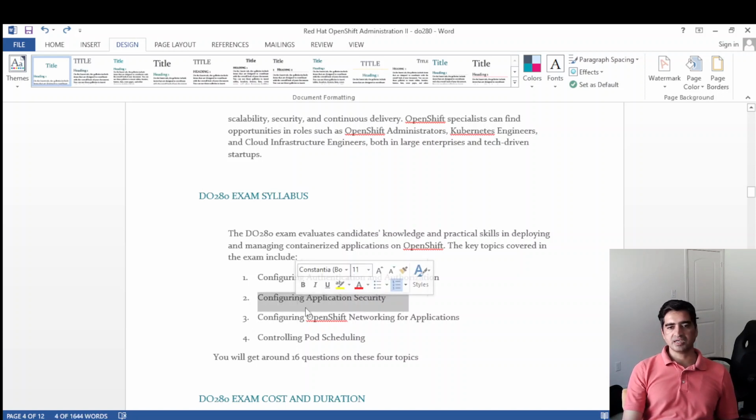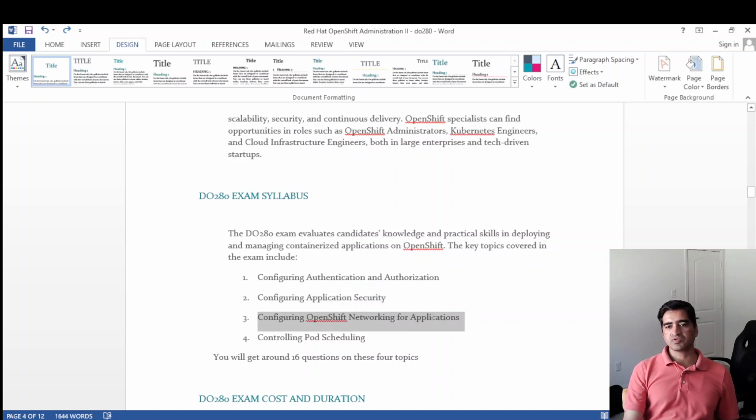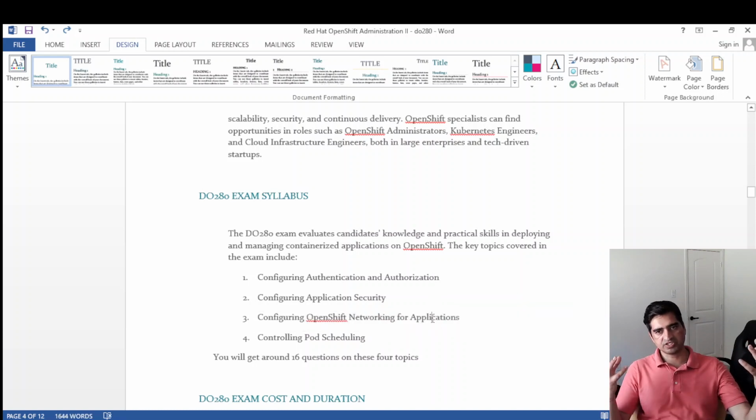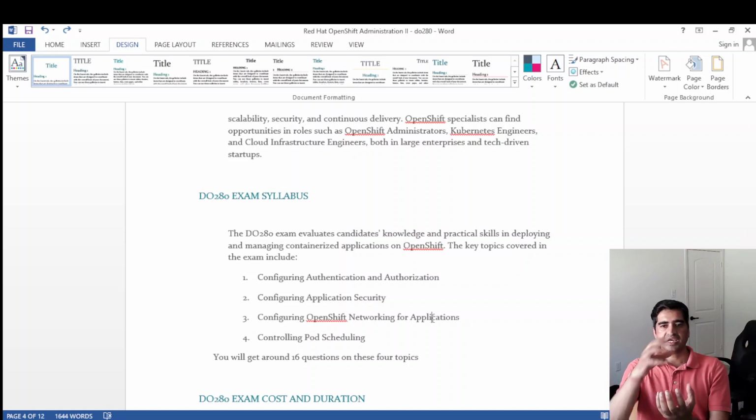You should have a good knowledge of this section: configuring OpenShift networking for applications. There are 3 concepts here: deployment, which has pods; services, which are linked with the deployment; and route, which is linked with the service. Sometimes they will give a scenario where the link is broken between deployment and services. Sometimes the link will be broken between services and route, or they will ask you to create a service and route for a deployment. They will give 2 to 3 questions like this in the exam.